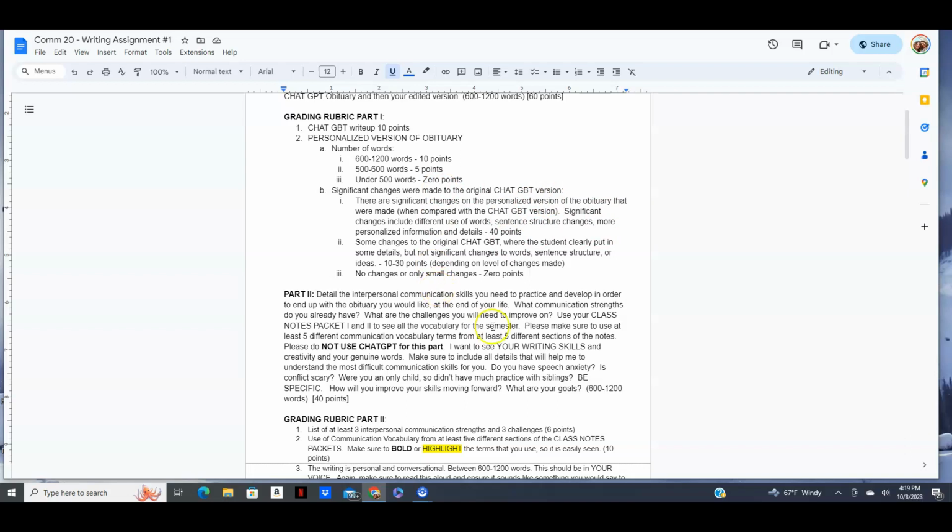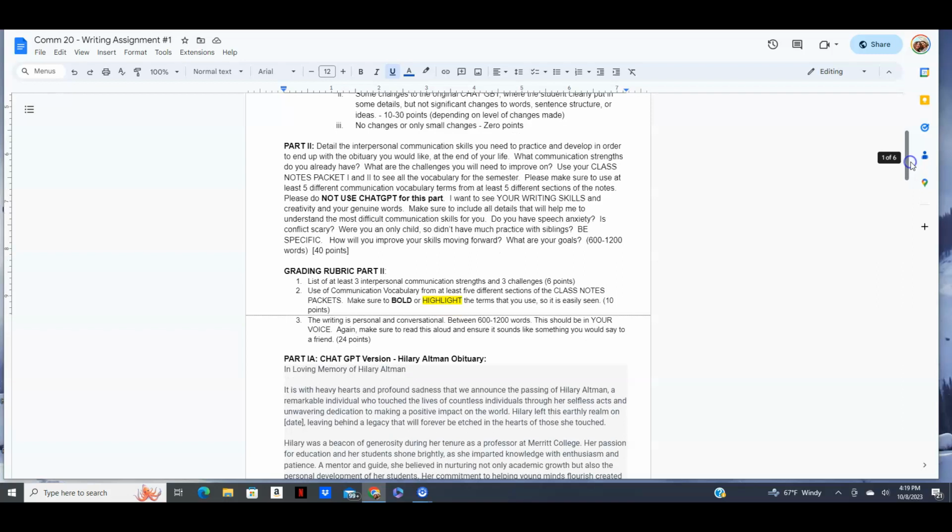And then part 2, you're going to detail the interpersonal communication skills you need to practice and develop in order to end up with that ideal obituary. So you want to make sure your obituary is really ideal. Were you married for 30 years? Did you have lots of friends? Did you have the jobs you wanted? So then what are the things you need to work on in terms of your interpersonal skills to get there? And so you're going to look through both of the class notes packets and use at least 5 vocabulary words with enough context that I know you're using those words correctly. And you're going to bold or highlight them in your actual writing.